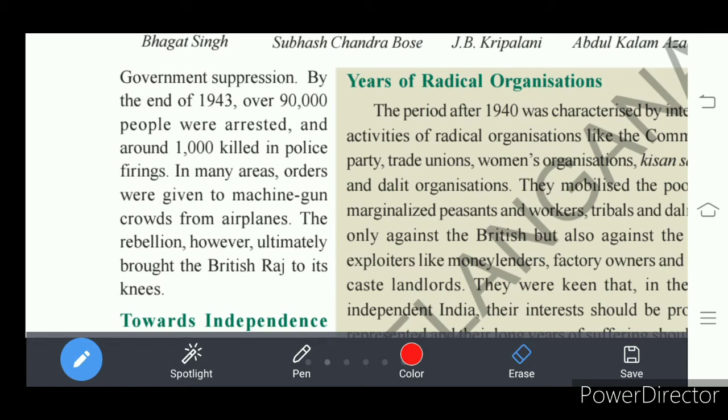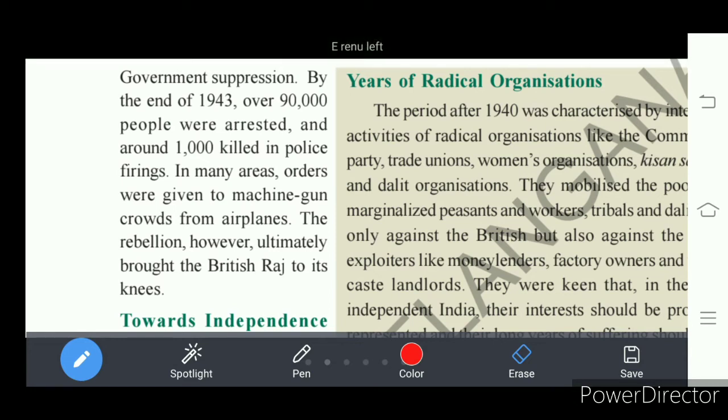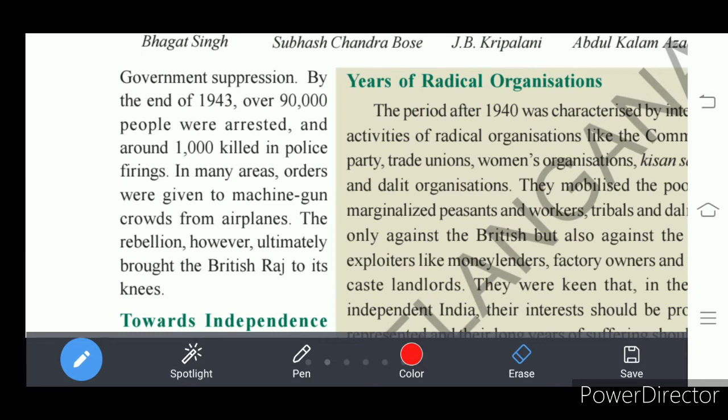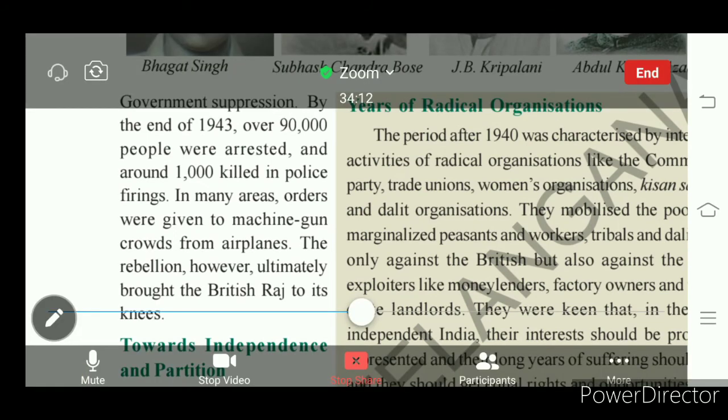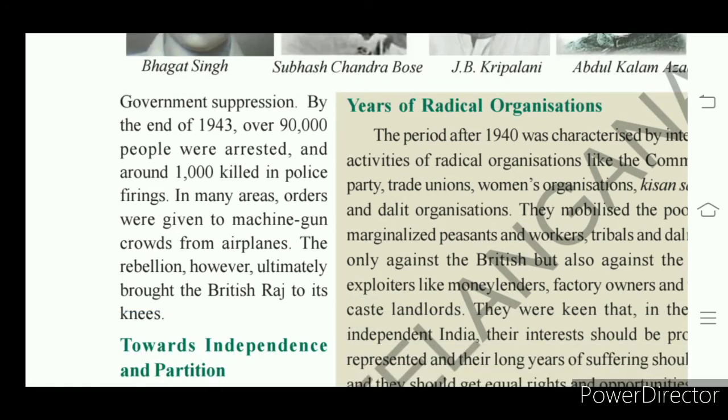The rebellion, however, ultimately brought the British Raj to its knees. That means we, our Indian people, did not fear it. We continued to fight for freedom. Ultimately, it brought the British government to its knees. That means they bent to our fight and stand. So this is the Quit India movement, which gave a blow to the British.